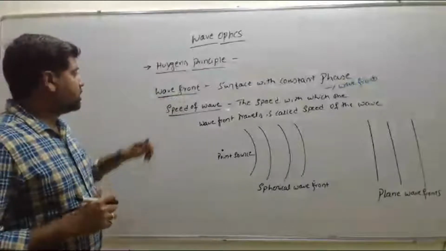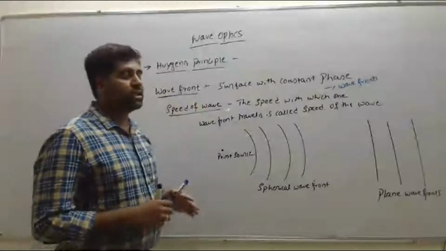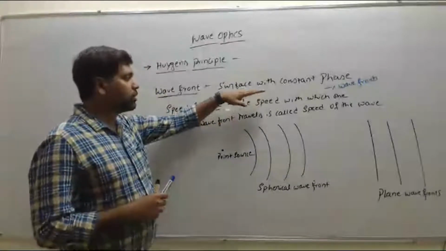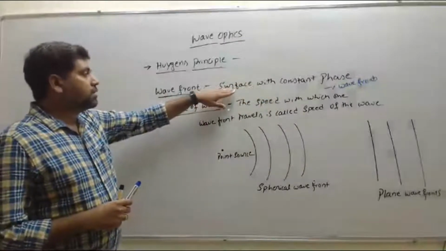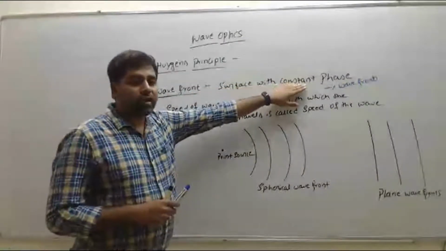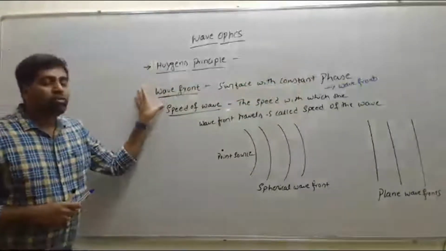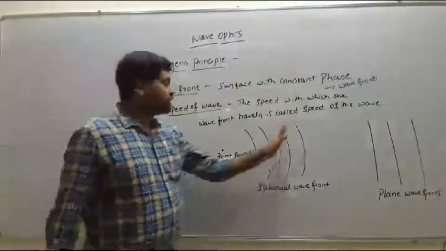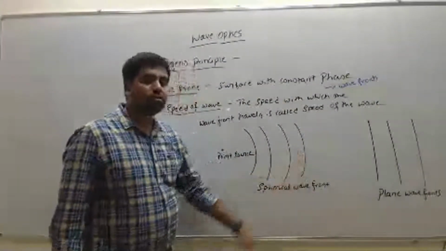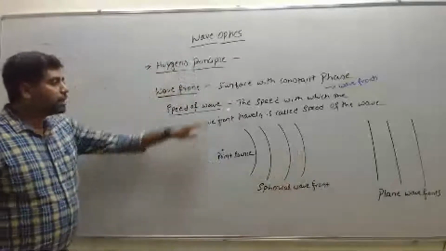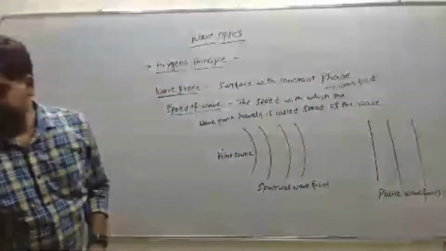So I think you understand the concept of the wavefront. It is the locus of maximum disturbance of the particles in the wave, that is, the surface with constant phase. They are oscillating with the constant phase. That we call the wavefront, or simply the shape of the wave, the front shape of the wave, is also called the wavefront. So the actual definition is: surface with constant phase.